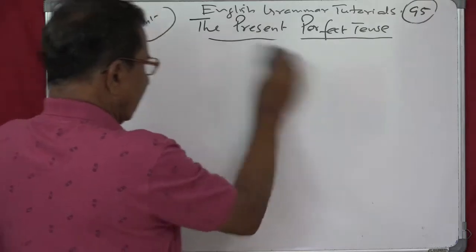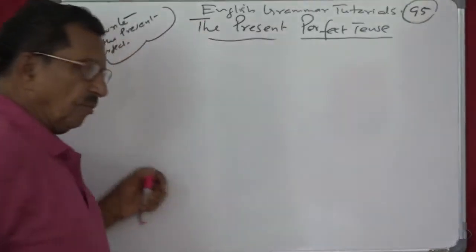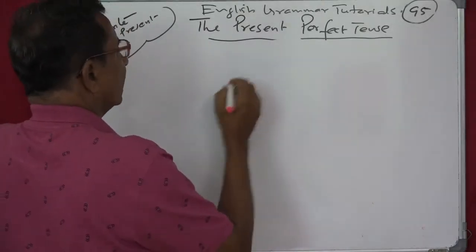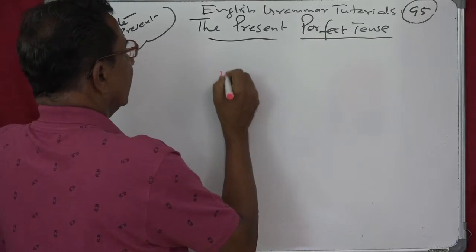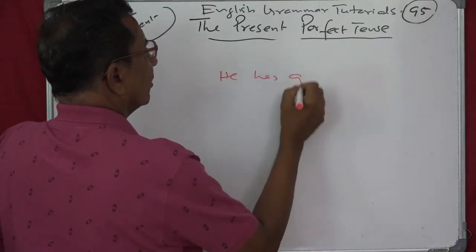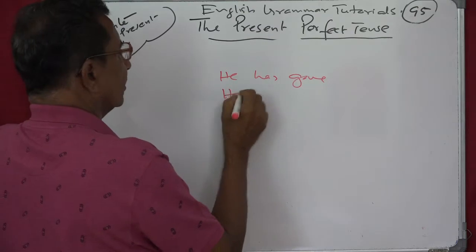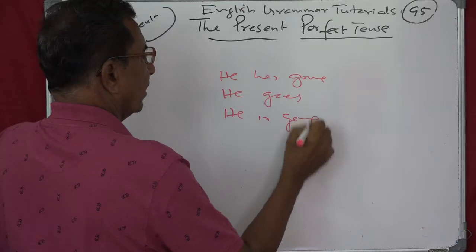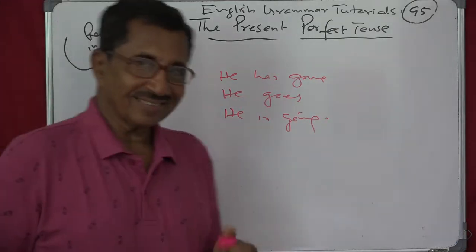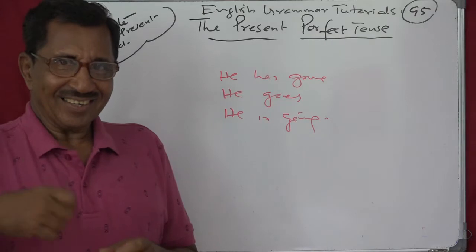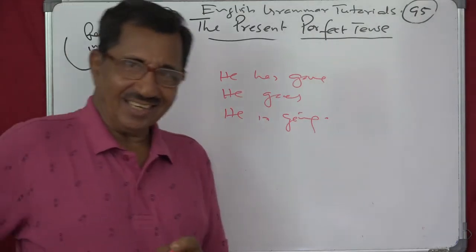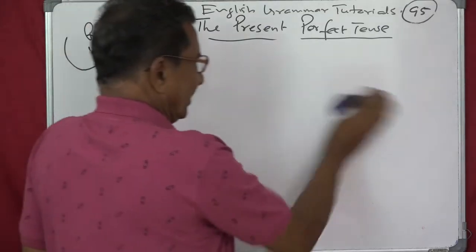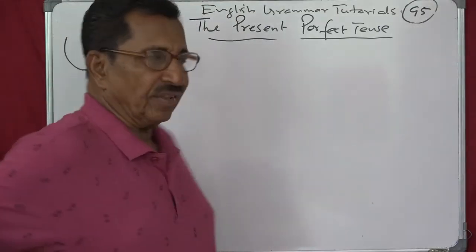Another exercise that you can do is to get thorough with these forms. That's very important. So, you have written like this now: he has gone. And he goes, simple present. He is going, present continuous. You like to do this? Try. Then you see how these forms are made, and you will get thorough with this form.